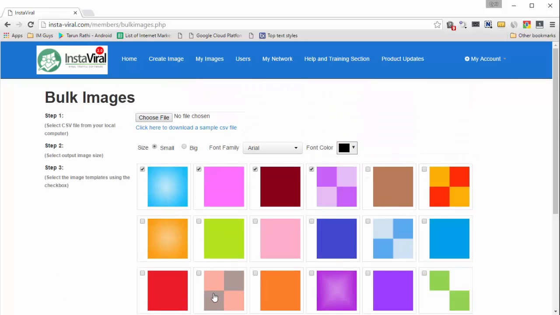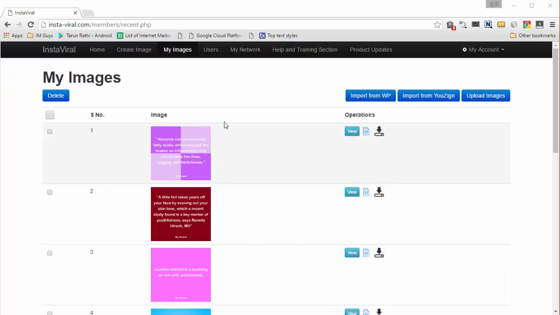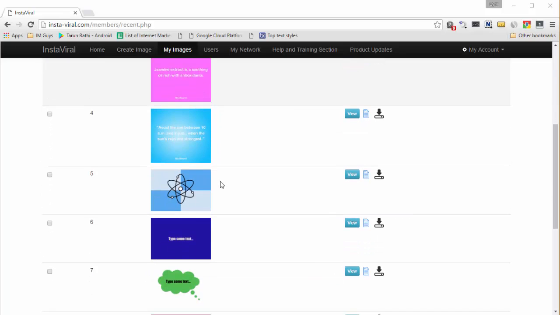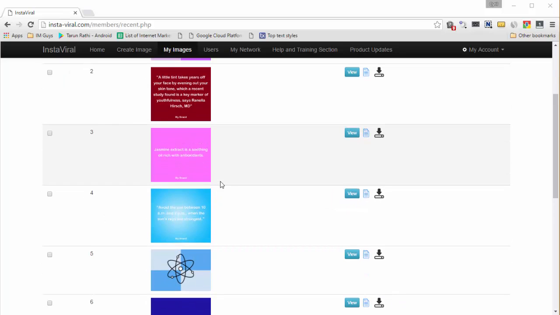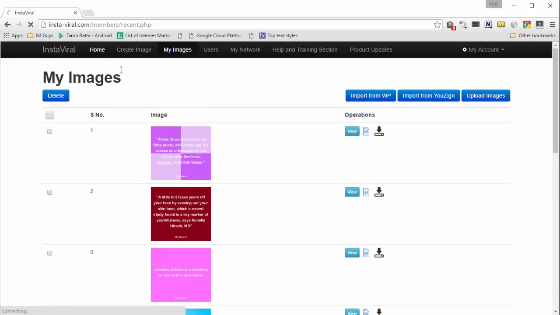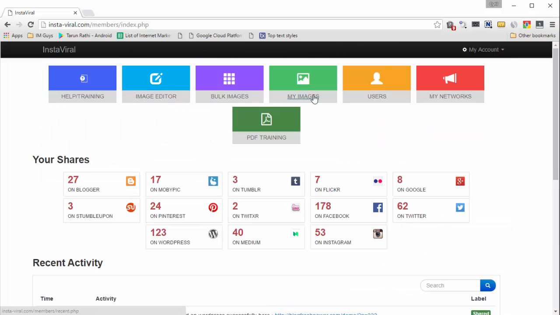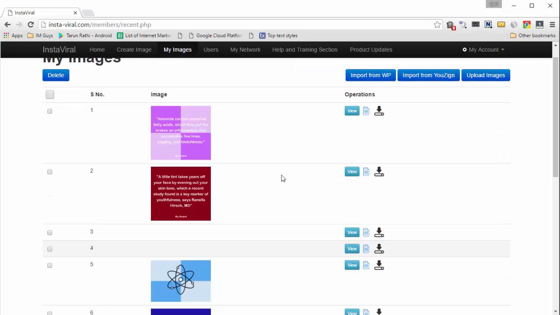What Instaviral will do is it will create a number of images on autopilot and will schedule this to your social media networks, all on autopilot. So here we have all these images that were created on the fly by the Instaviral's automatic image creation system. And now let's go back to the home page and look at my images. Now this is the place where all your images are listed.